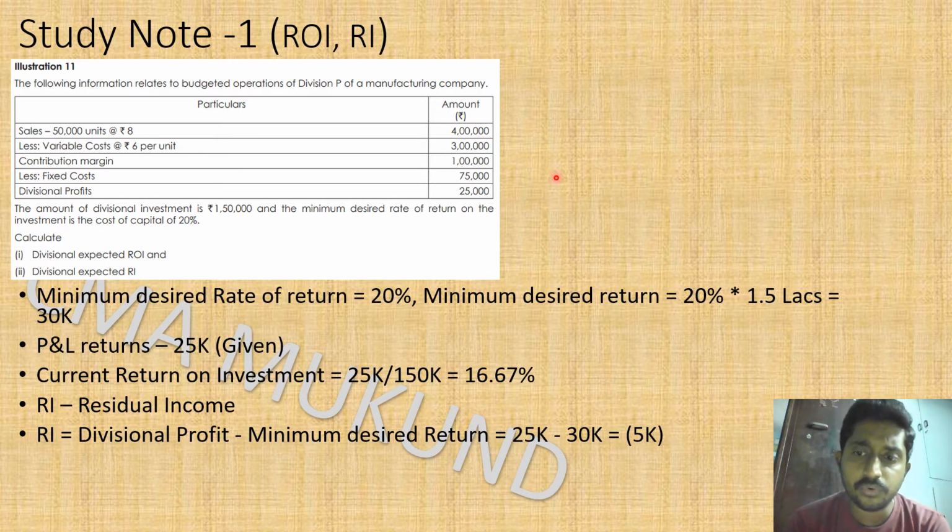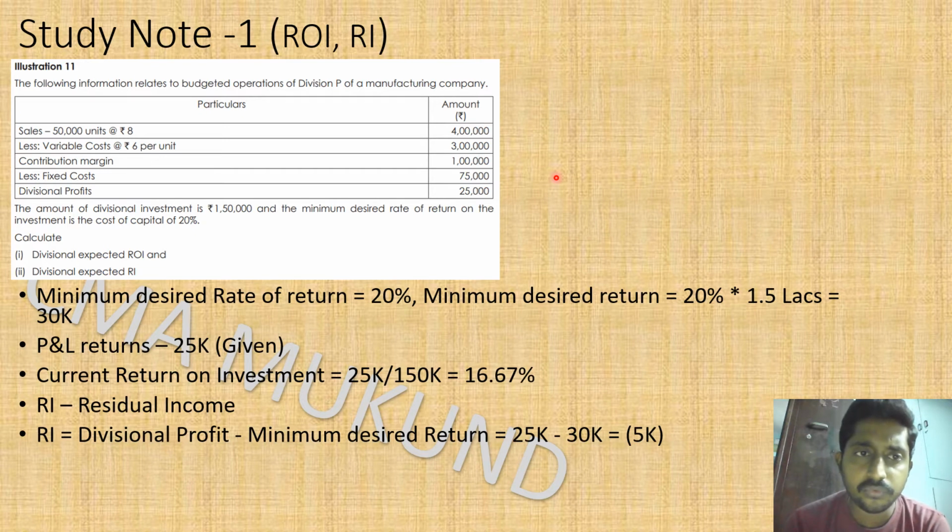Over the period of time, the company grows into a large conglomerate in which interdivisional movements may happen, or for sure it will happen in a large conglomerate. For example, if you take Tata, there will be a lot of IT services support given by TCS to Tata Motors, and Tata Auto Components is one of the child part manufacturers, so they will supply parts to Tata Motors which are assembled into the car.